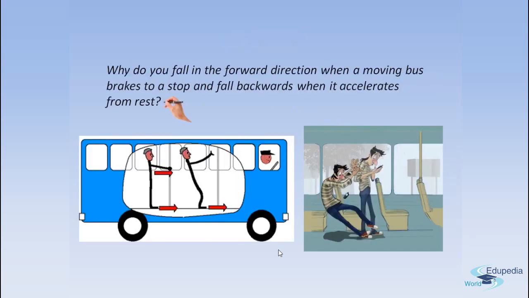Now, why do we fall in the forward direction when a moving bus brakes to a stop, and we fall backwards when it accelerates from rest? So what is the reason for it? The reason is again inertia. What happens when you're sitting in a bus and the bus is moving is that your legs, that is the lower part of the body, are in motion because they are moving along with the bus. Now suddenly let's say the bus stops. Your legs stop with the bus, but your upper body actually takes some time to realize that you have come to a stop.